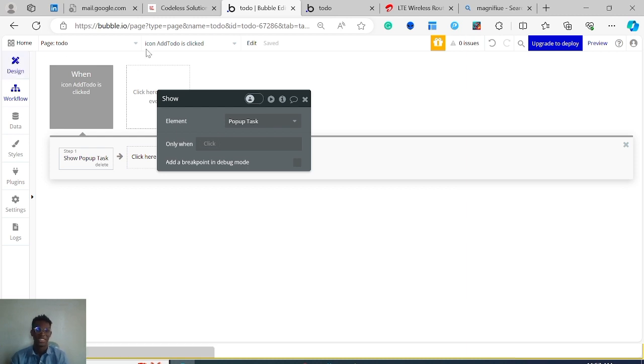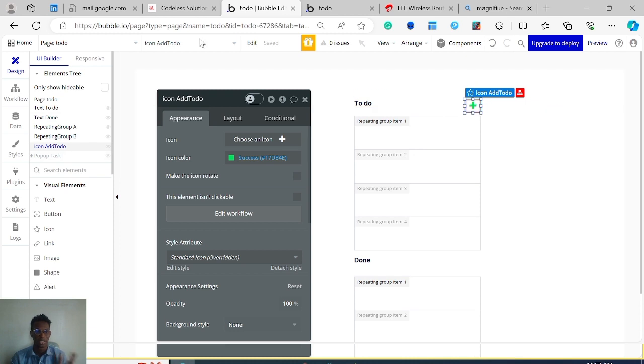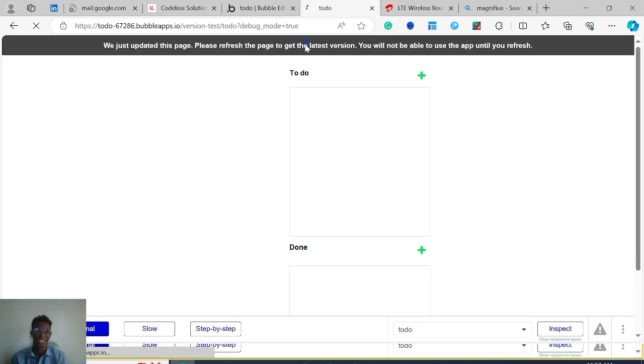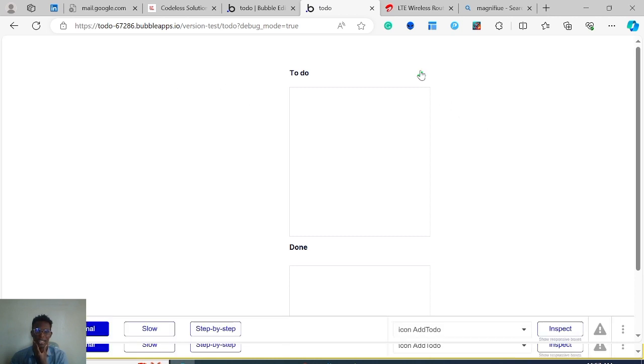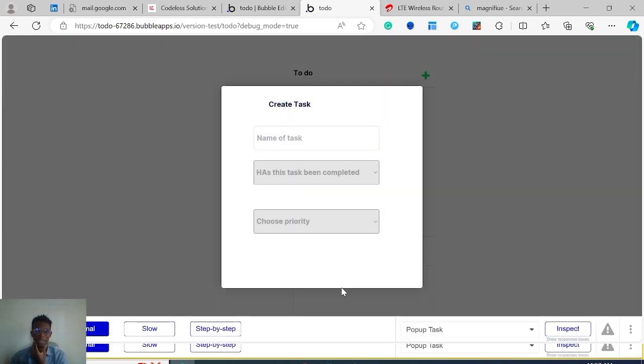That's all. So essentially, when we click on this now, that pop-up should show. Of course, let's take that for a spin. So I'm just going to refresh the page, and now I can click on this, and voila, we have our pop-up shown.